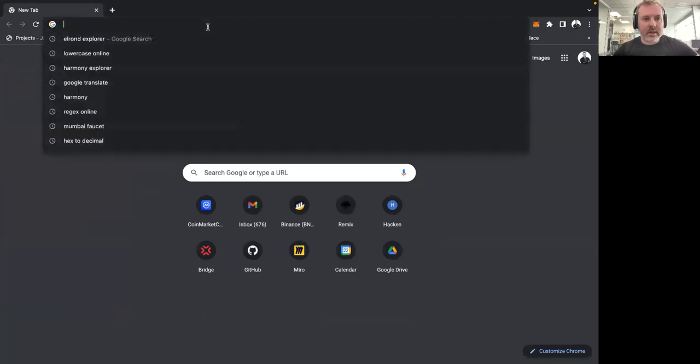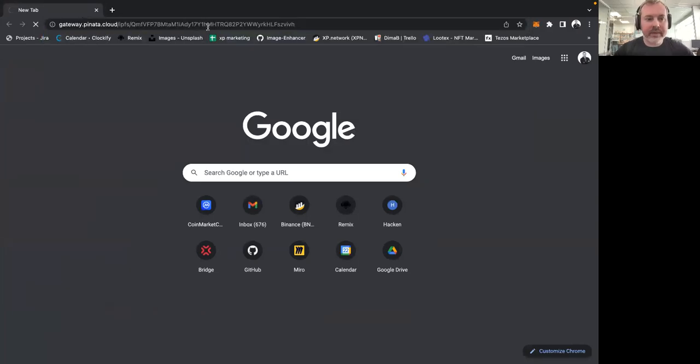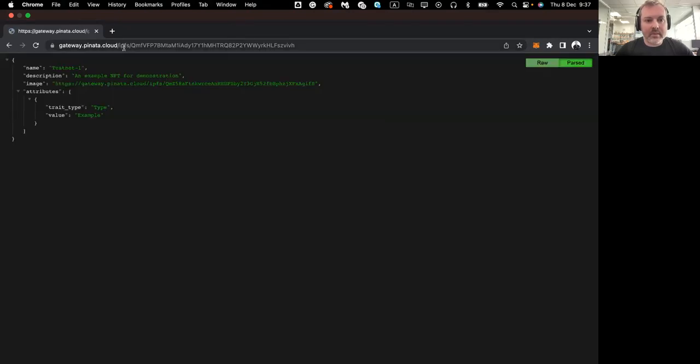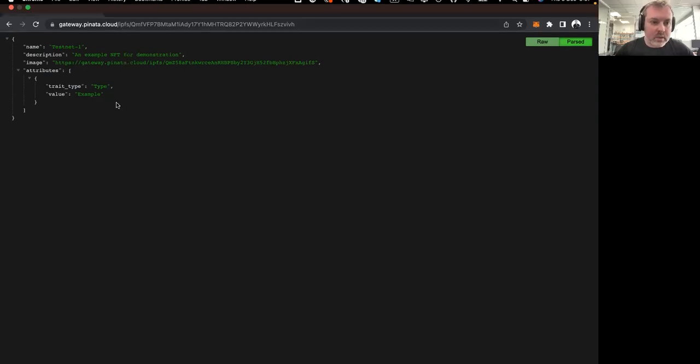Okay, let's place this link here, just for you to understand what we're doing. So this is an NFT metadata. It was created in accordance with standards. As you can see, it takes some time because it's IPFS, and IPFS is usually slow. So it's going to take some time for this to load. Okay, even though it's a small text file, which is JSON, it still took some time to load.